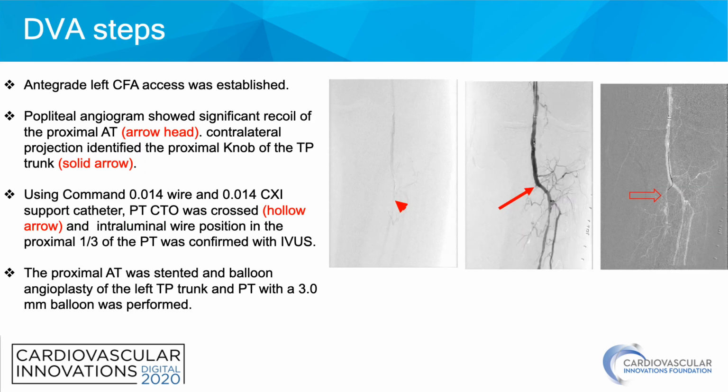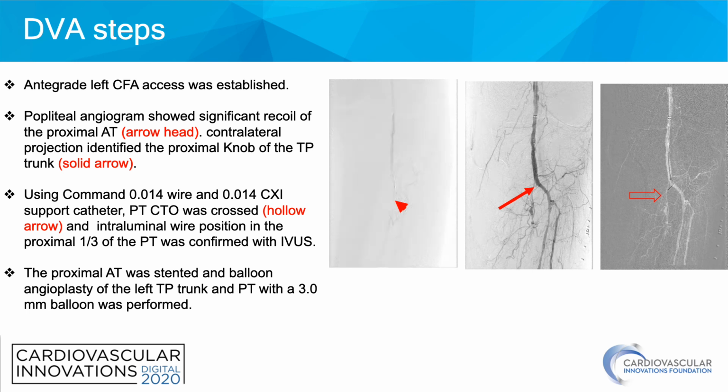So these are the DVA steps. The antegrade left CFA access was established. Popliteal angiogram showed significant recoil of the proximal AT, as you can see in the arrowhead here. Contralateral projection identified the proximal knob of the TP trunk, as you can see in the solid arrow.